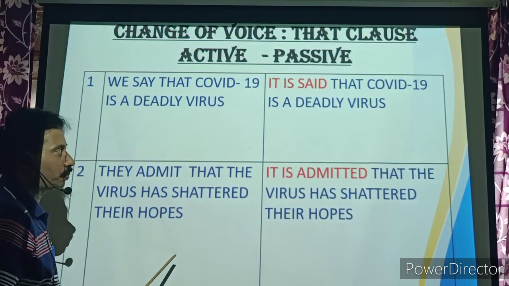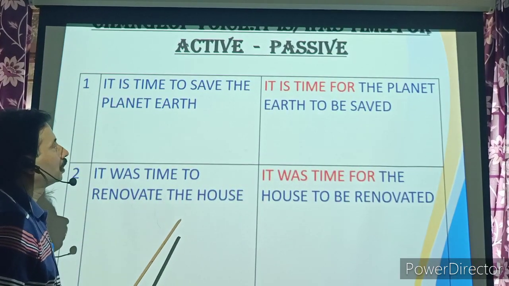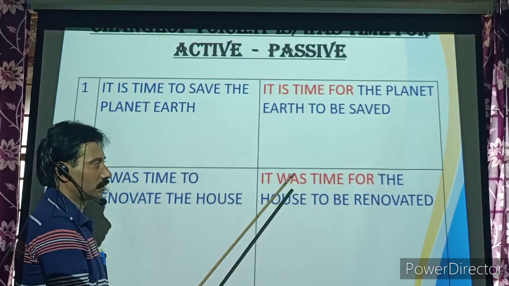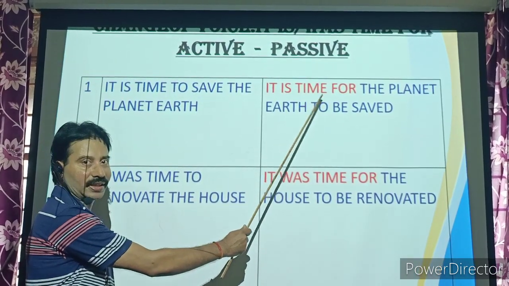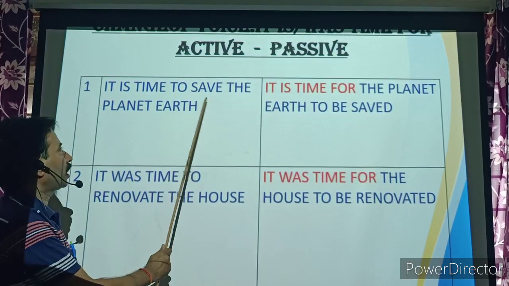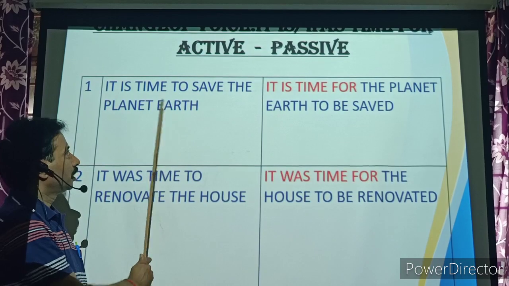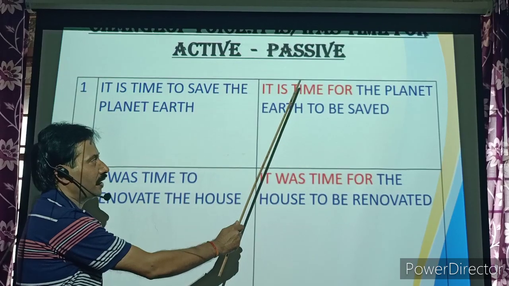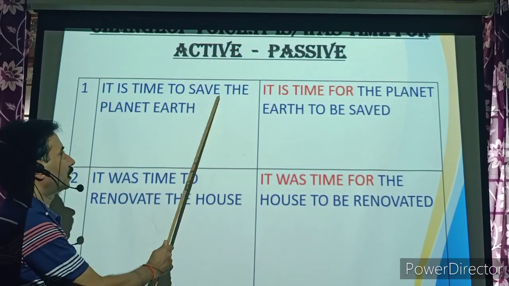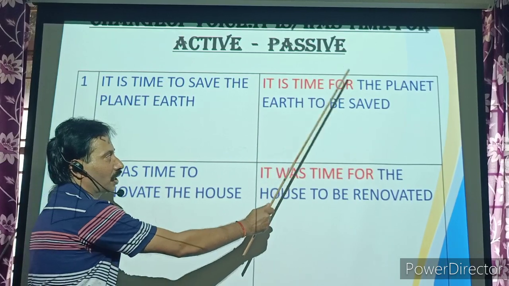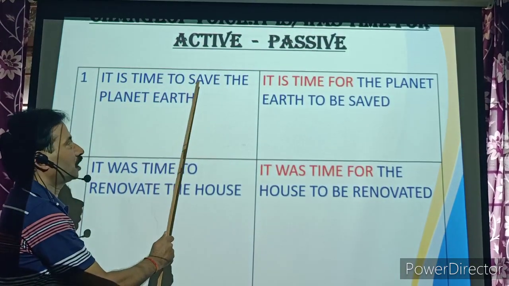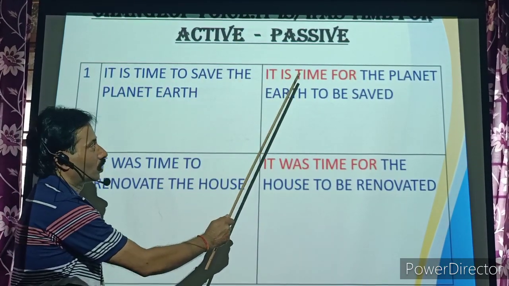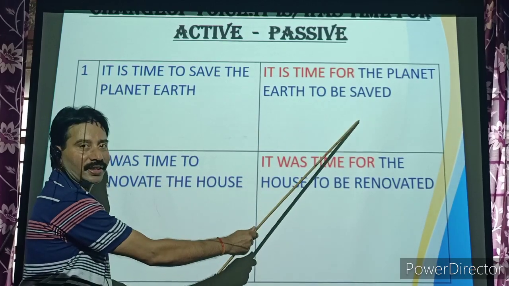Look at the next type. Here we are using the fixed phrase it is time for. It is time to save the planet Earth. Here we are using it is time for. What is the object? The planet Earth. It is time for the planet Earth. What is the verb? To save. Save is the verb, and to is there: infinitive. So, it is time for the planet to be saved.